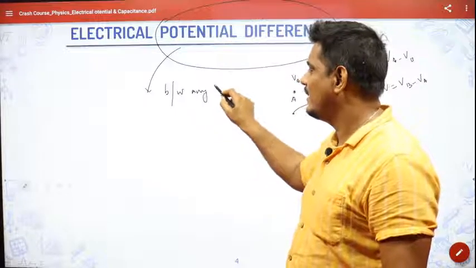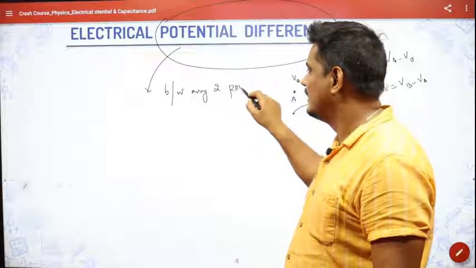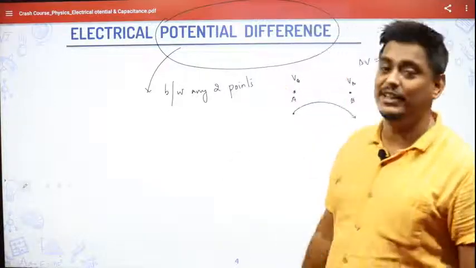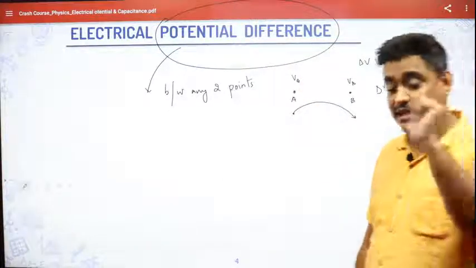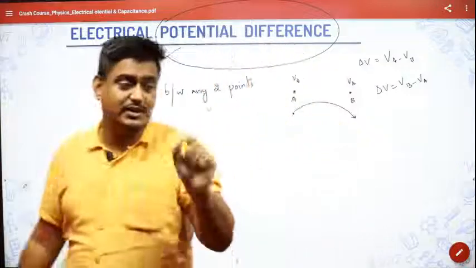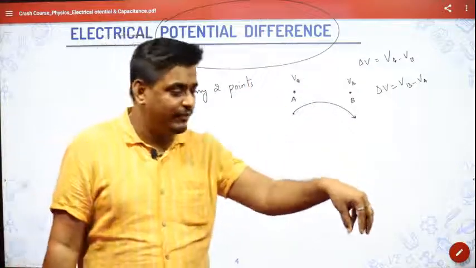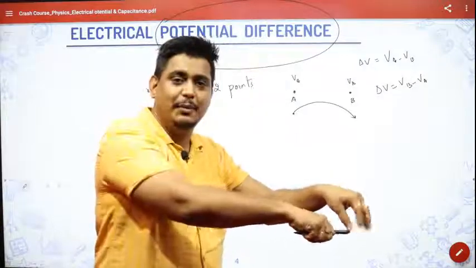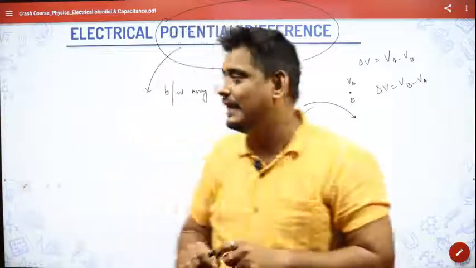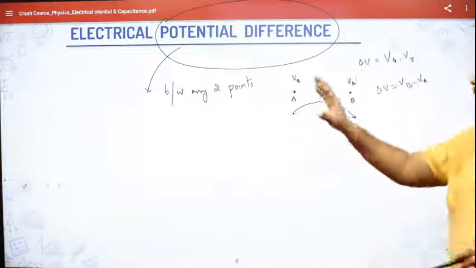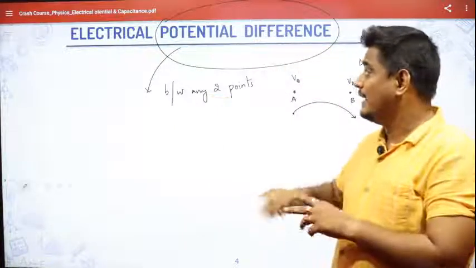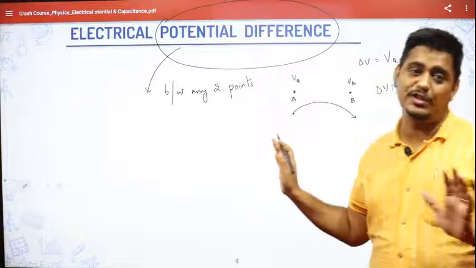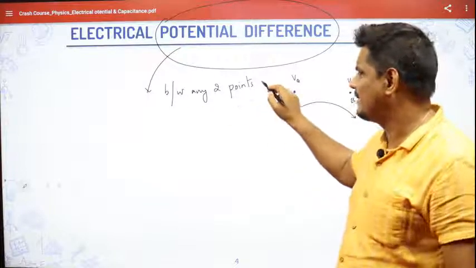We will not use the word potential difference for a single point. Electrical potential can be used for a single point. What is the electrical potential at that point? That is how much work you have to do to bring a charge from infinity to that point. But when I am saying potential difference, it is always told between any 2 points in some electric field.